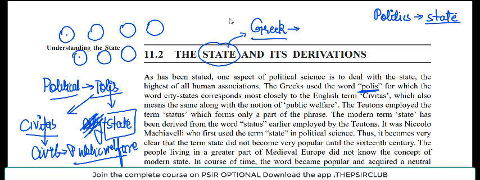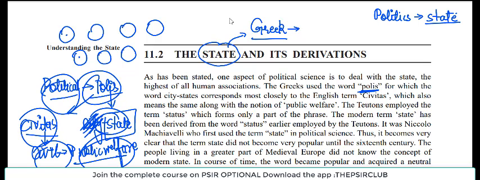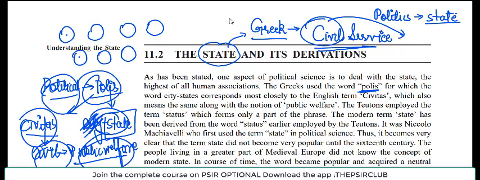So all these terms, political, polis, civitas, civil, state, public welfare, they are one and the same thing. And that is why we have civil service. See, again I proved that you are coming for the civil service. Civitas, state. You want to come into the state. You want to serve the people. You want to do public welfare, right? So all these terms are the same.